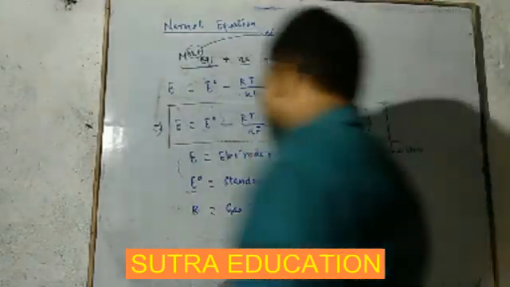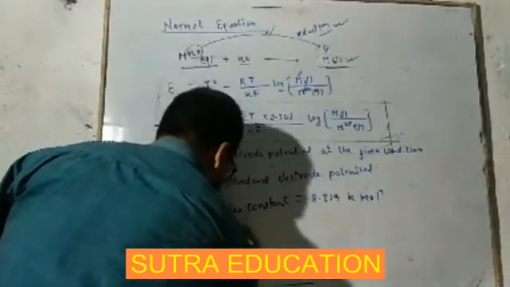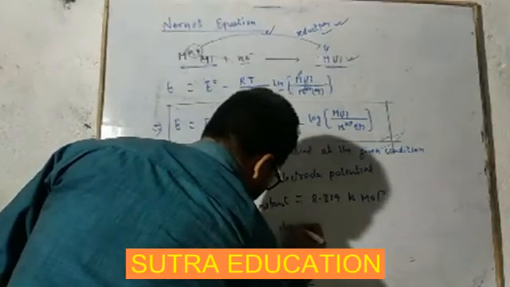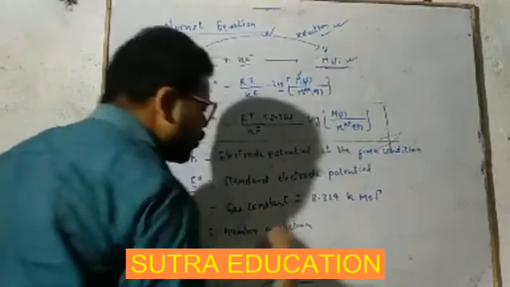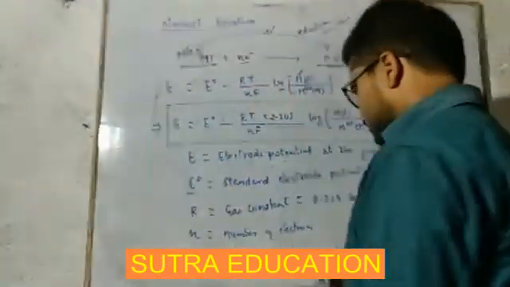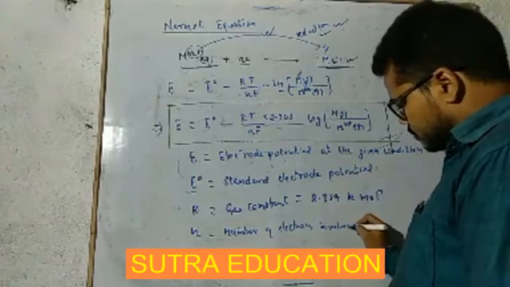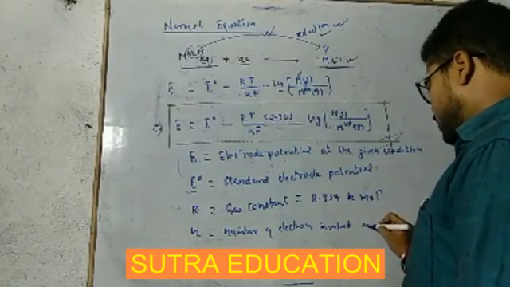N is the number of electrons involved in the reaction.